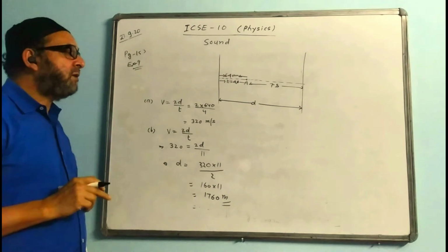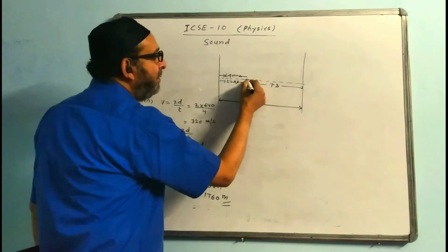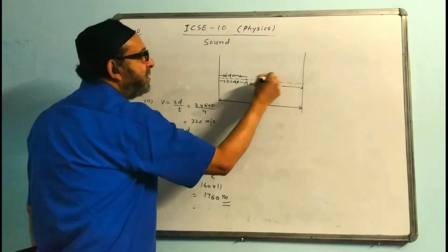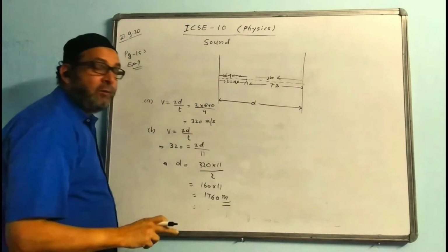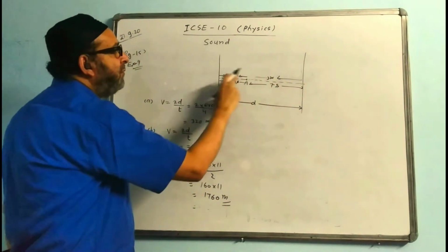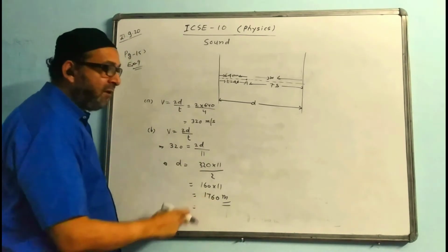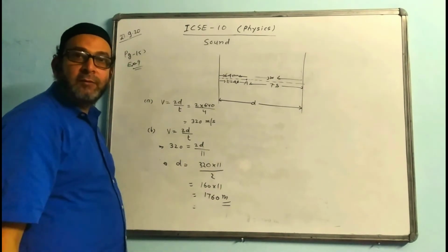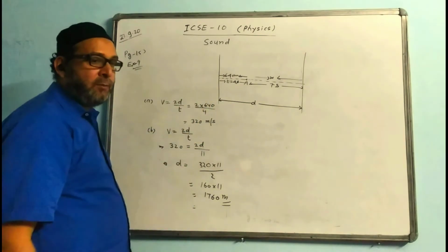Okay, now this second part we can do even like this also. The timing for this part is what? 7 seconds. We'll take this distance as x and we'll find the value of x by using the same formula. After finding x, we have to add it to 640. That way the answer will come the same, 1760. That is also a method of doing this problem. So there are two ways of doing this kind of problem.